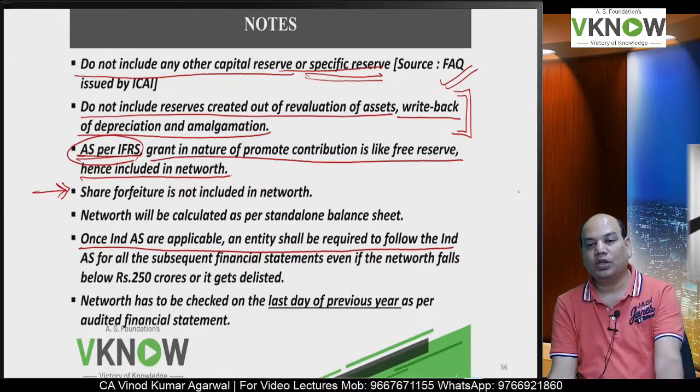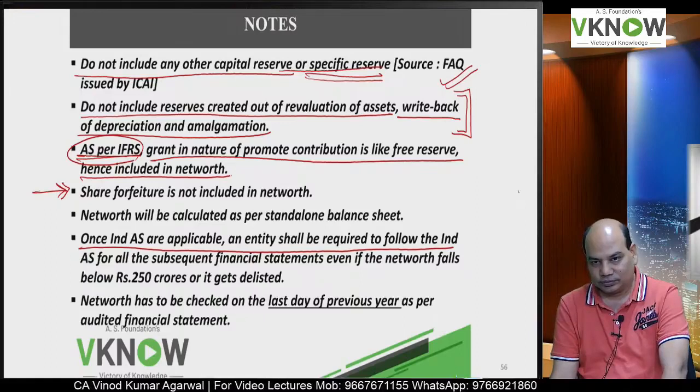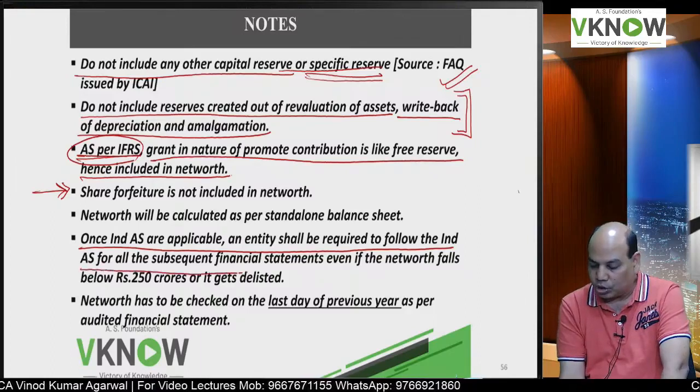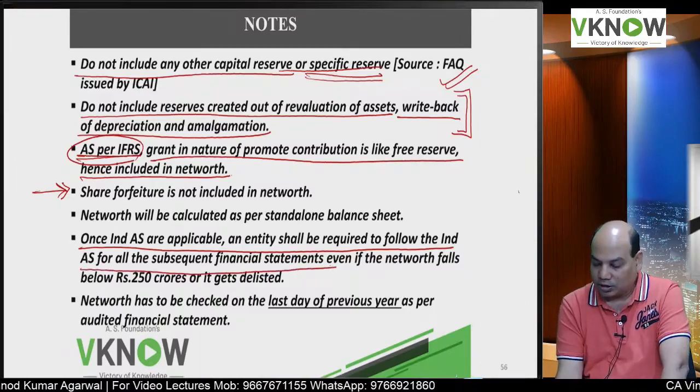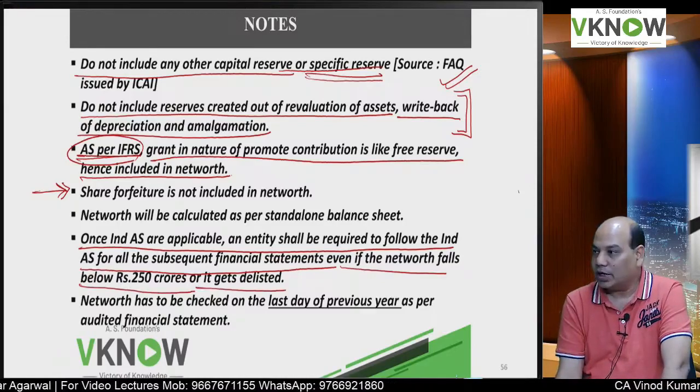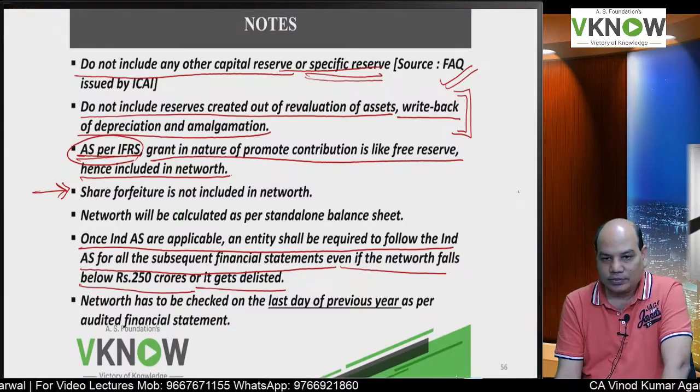Once you have followed IND AS, an entity will be required to follow IND AS for all subsequent financial years, even if the net worth gets below 250 crore or it gets unlisted.